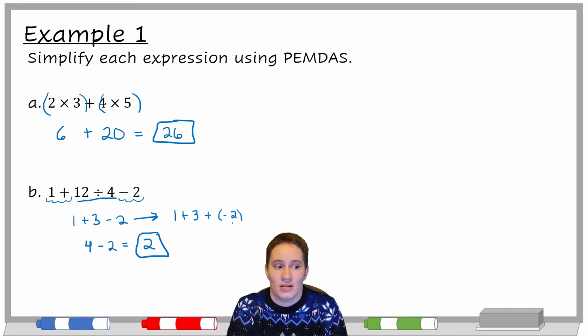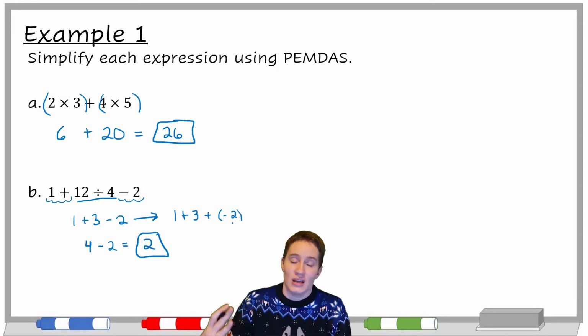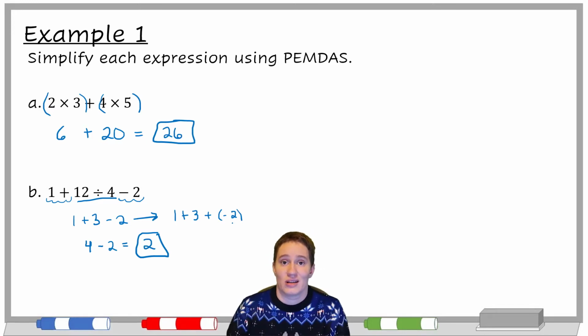The shakier we are on subtraction, especially once we have positives and negatives, the more we need to just work from left to right until we feel more comfortable. So these started off pretty simple. We're going to make it more complicated. Let's see what happens with that.